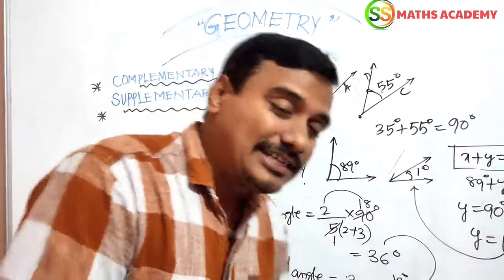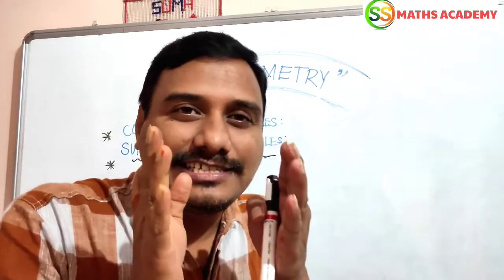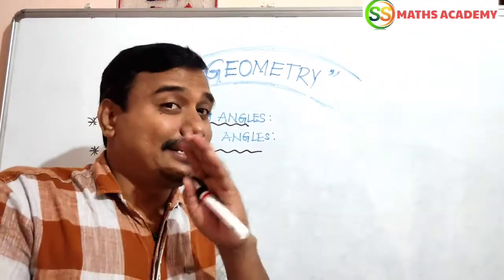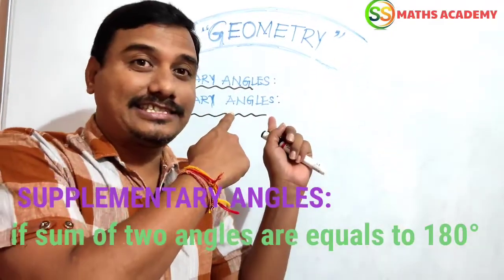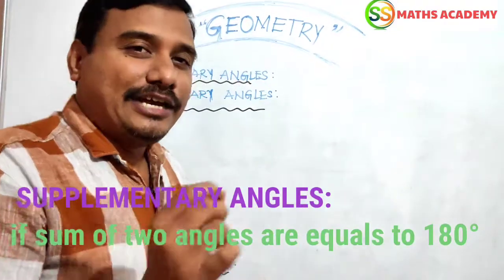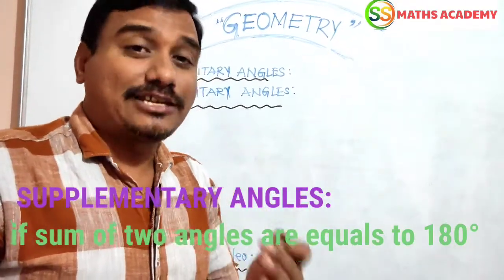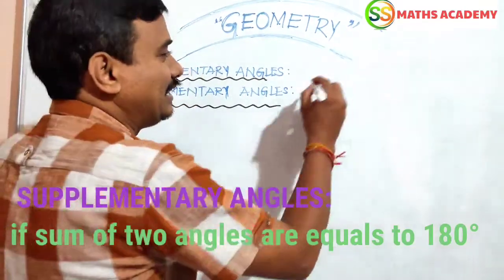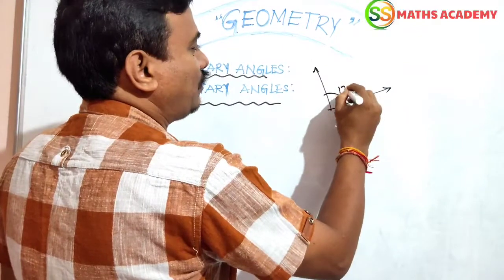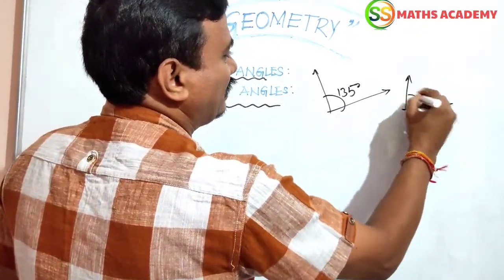Okay. Now let us go to supplementary angles. If two angles are said to be supplementary angles, their sum is 180 degrees. If the sum is 90, it is complementary. If the sum is 180 degrees, it is supplementary. Now for example, see the diagram. This is 135. What about the remaining angle? Simple.